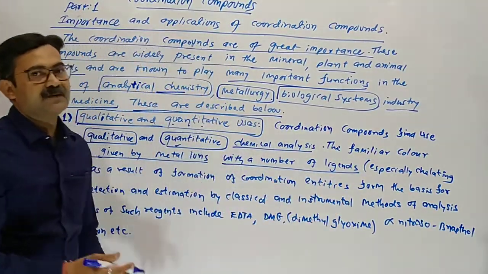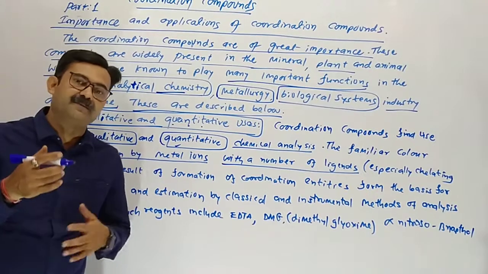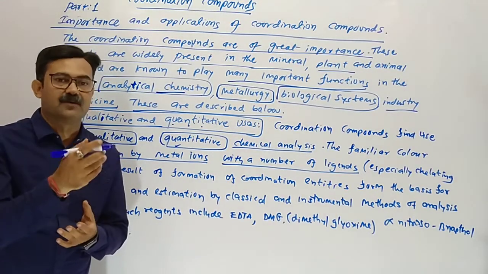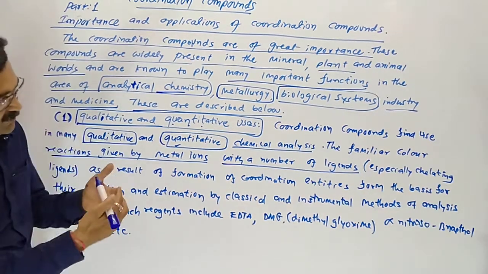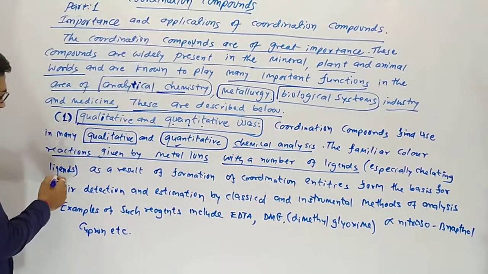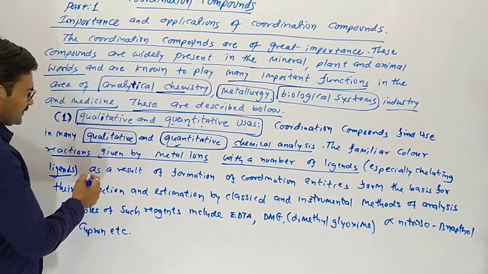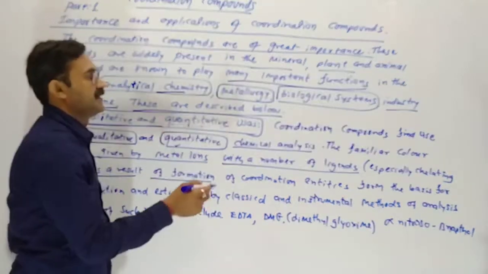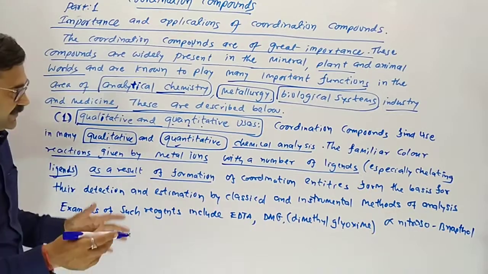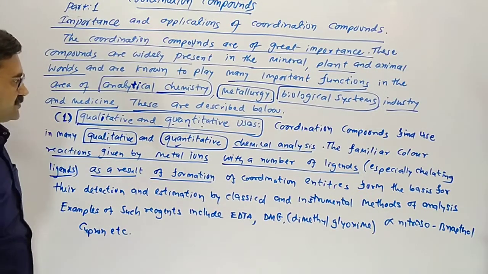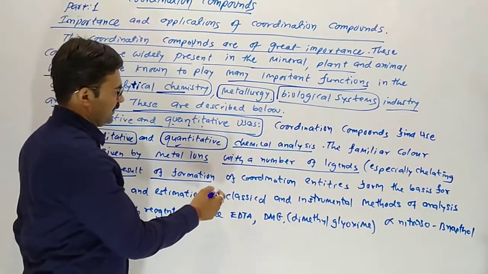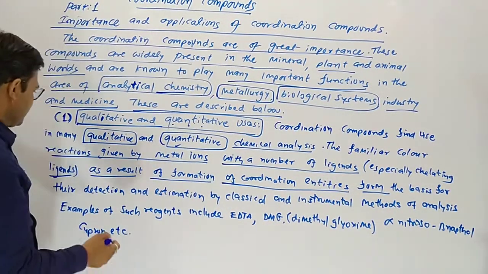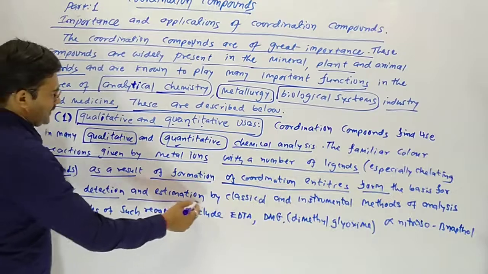Chelating means polydentate: a ligand which forms two or more coordinate covalent bonds with the metal is called a chelating ligand. As a result, it gives different types of colors, and on the basis of the colors we can define which particle of the coordination entity is present there. These form the basis for their detection and estimation.